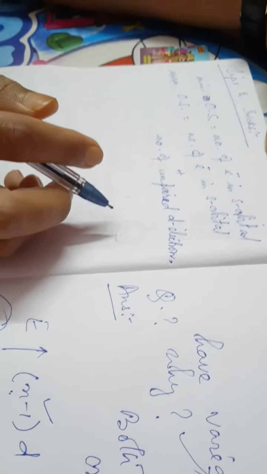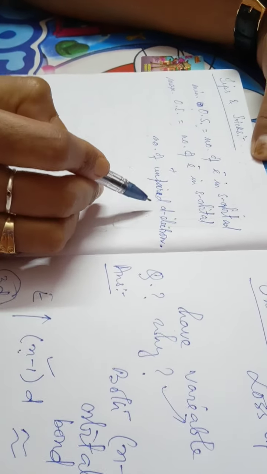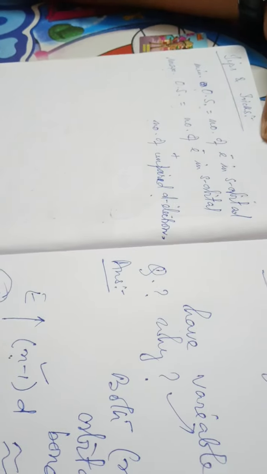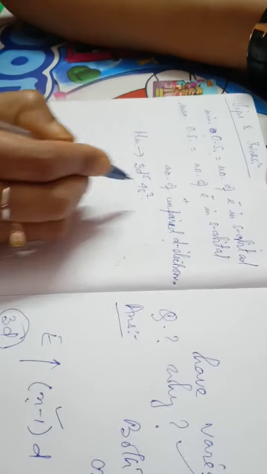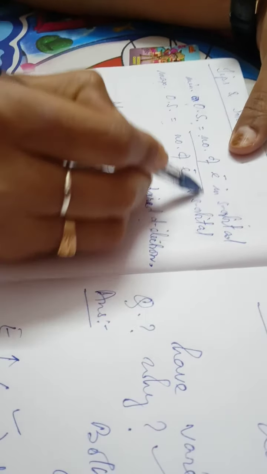So the minimum oxidation state is equal to the number of electrons in s orbital, and the maximum oxidation state is equal to the number of electrons in s orbital plus the number of unpaired d electrons. See, the maximum oxidation state for manganese is +7, because manganese has configuration 3d5 4s2. So it will lose both these 2 electrons and also the 3d5 electrons. And the minimum oxidation state is exhibited by zinc, +2, which is the number of electrons in s orbital.